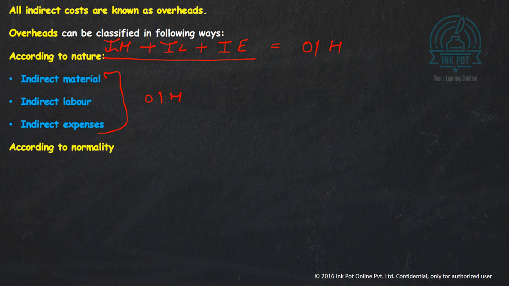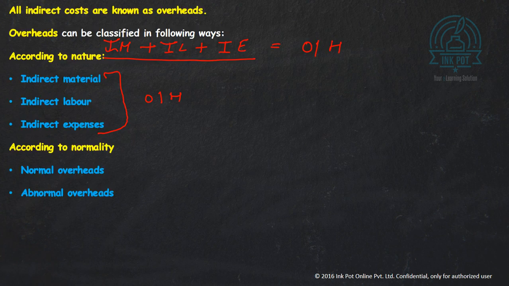Now, according to normality, we have normal overheads and abnormal overheads. What are these normal and abnormal overheads? Normal overheads refer to the overheads which are expected to be incurred in attaining a given output. These overheads are unavoidable, therefore included in the production cost.